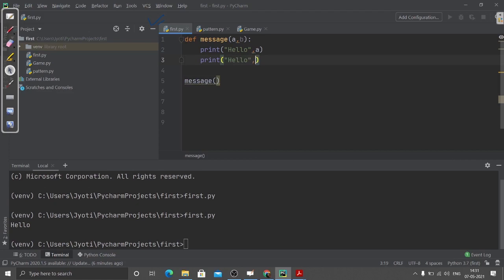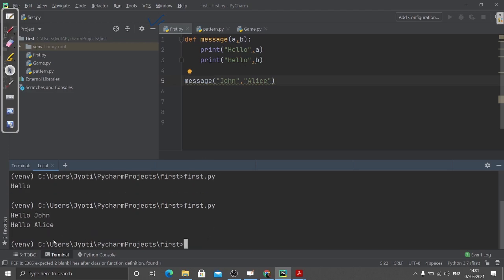hello and then b. So what I will do, I will pass some values here. It can be string type. So I write hello John, and I want to print the other name as Alice, suppose. Now here you can see what happens. First the compiler will go here, it checks that yes, this function is called. Then it will come here and start executing this code. I have run it, and here you can see hello John and hello Alice.